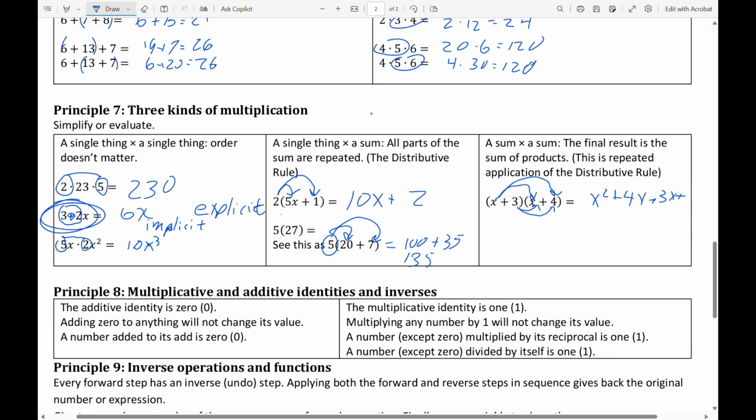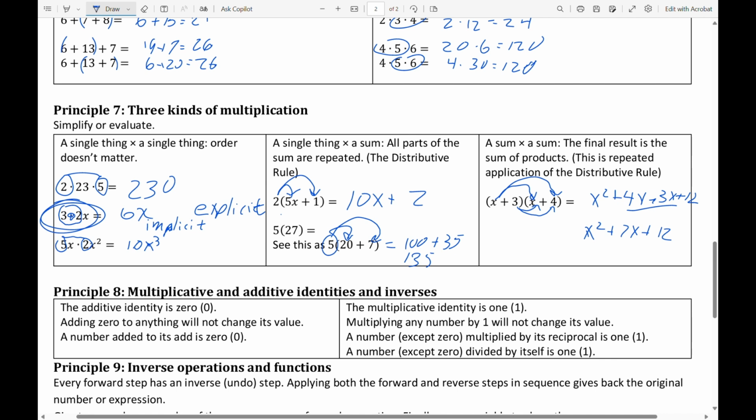And then I can simplify what's possible. The 4x plus 3x are like terms, so I can call that an x squared plus 7x plus a 12. So I have several options. We'll talk a lot about this form. This is kind of one of the central things of all algebra.